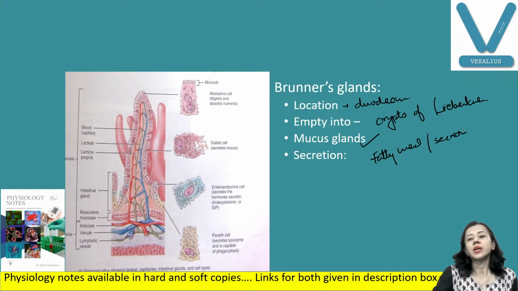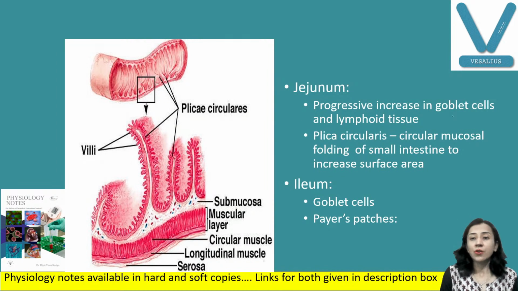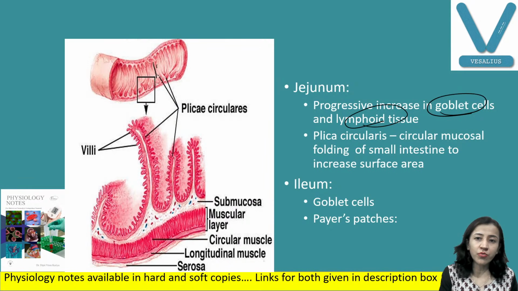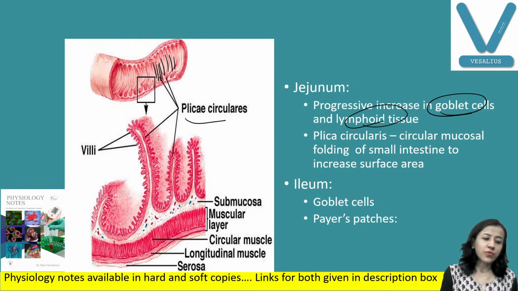Fine. Okay. Next is the jejunum and ileum. Which are the characteristic features in the jejunum and ileum? One characteristic feature is goblet cells are increased. Lymphoid tissues are also increased. There are plicae circulares, circular folds of the mucous membrane. What is the role of the circular folds?